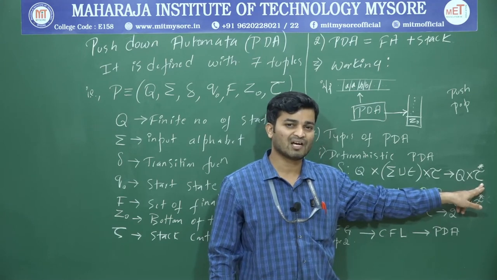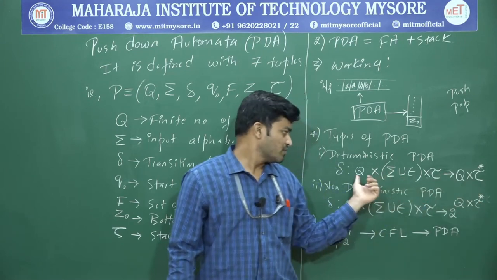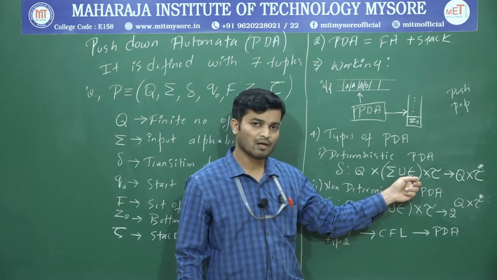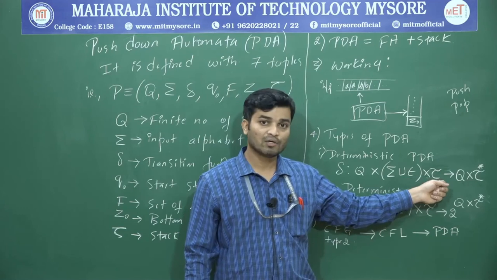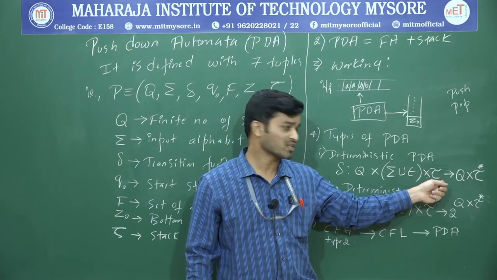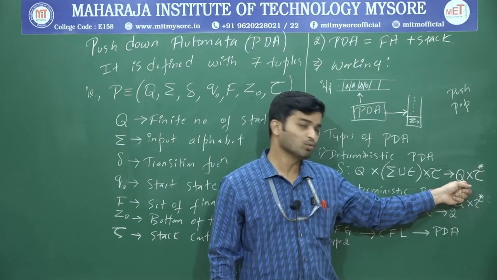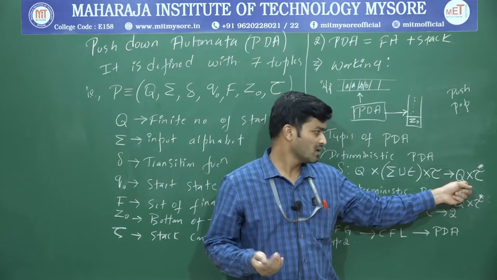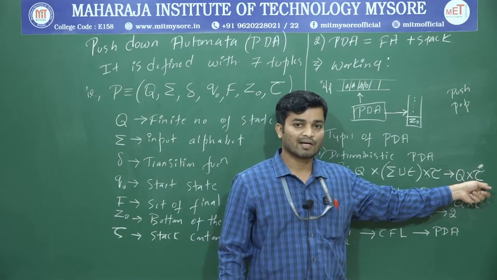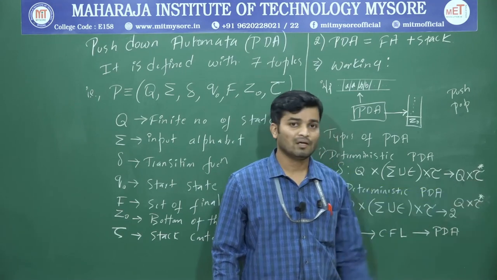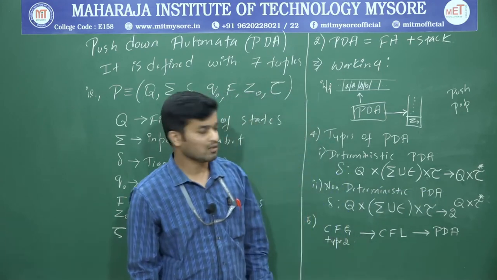Either at the top of the stack or the content of the stack. So if you are in some state and you get some input including epsilon, and by looking into the content of the stack or top of the stack, it will make some transition. Transition means it will reach some state by making 0 or more changes within the content of the stack or top of the stack.